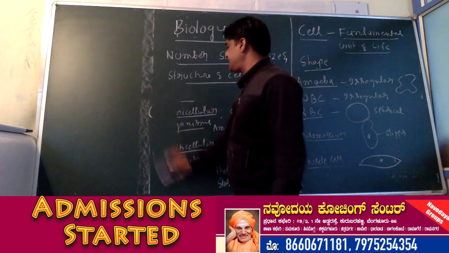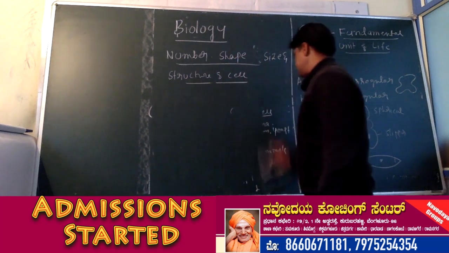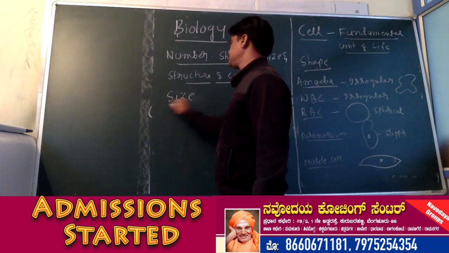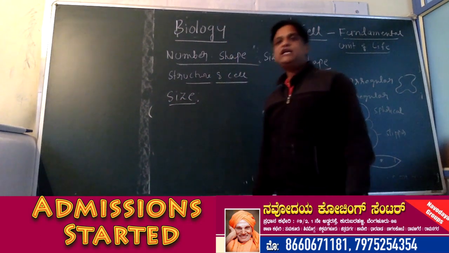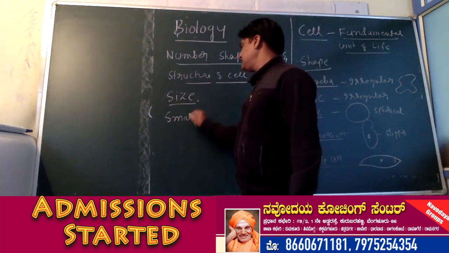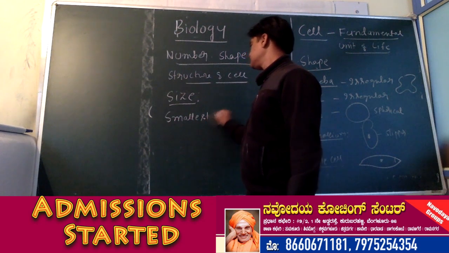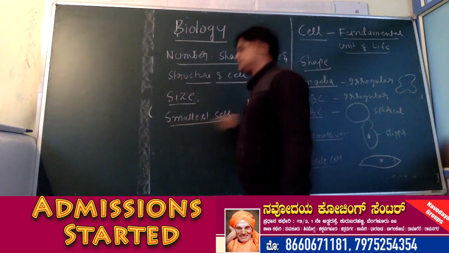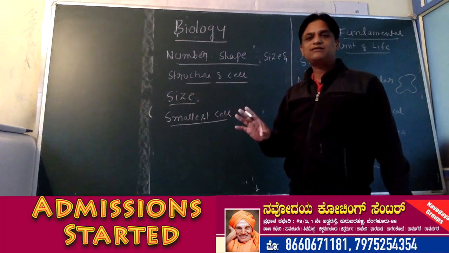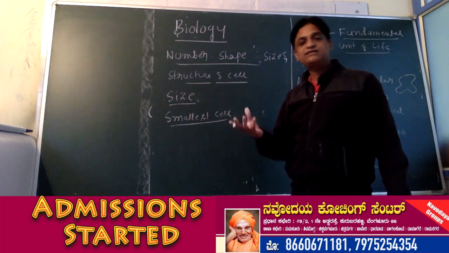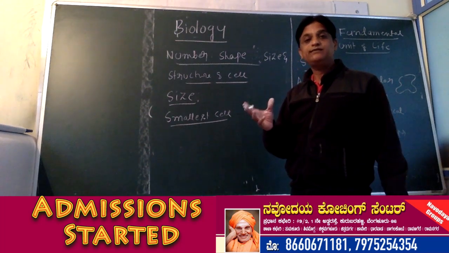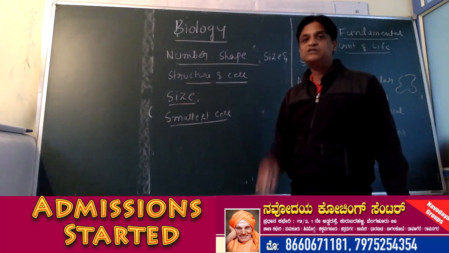Then coming to the size. So with respect to size, what actually you have to remember related to cell? Smallest cell. Okay. So see, normally some cells are visible and some cells are not visible. So you require microscope to see certain cells because of their small size.